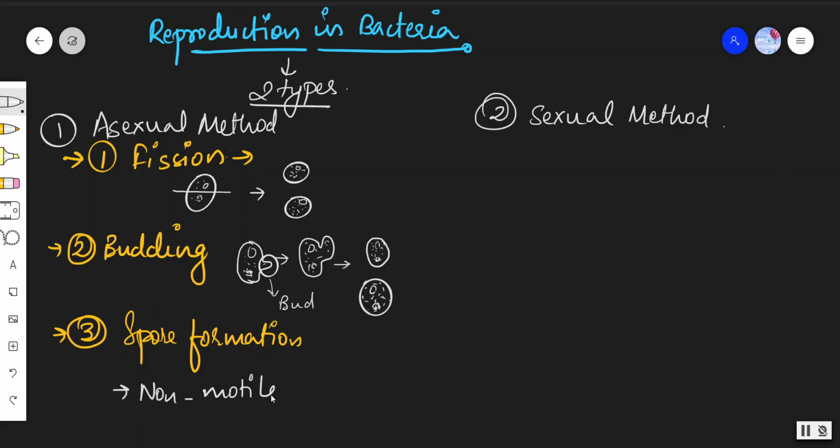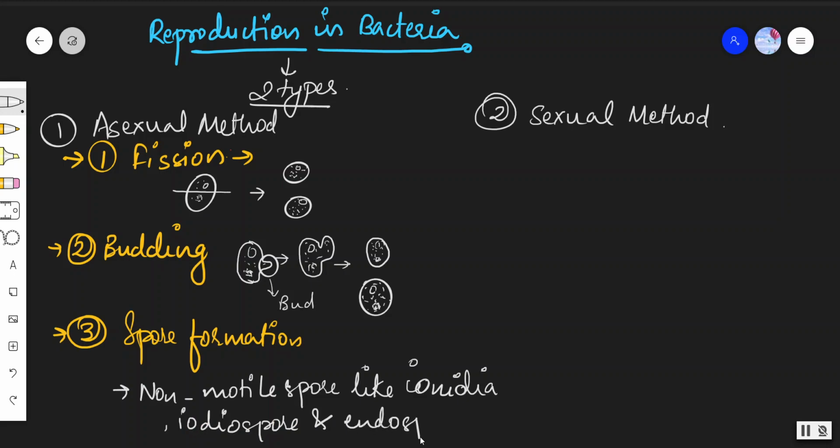Non-motile spores like conidia, sorry about the spelling, it's conidia, idiospores and endospores are formed here. Okay, clear? I hope this much is clear to you.